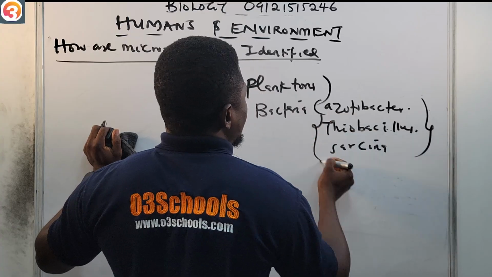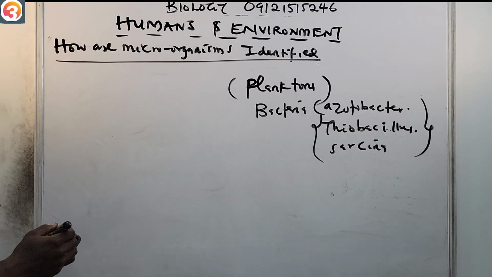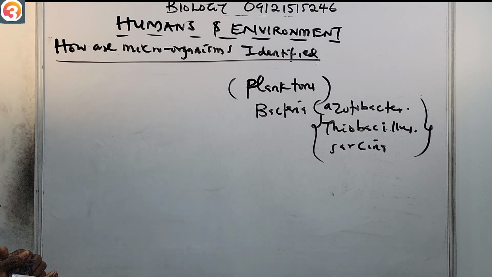All of these are bacteria found in water. So generally, microorganisms that are found in water are known as planktons. Examples are those bacteria: Azotobacter, Thiobacillus, and Sarcina.